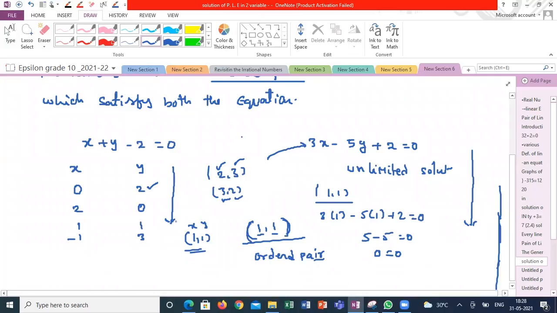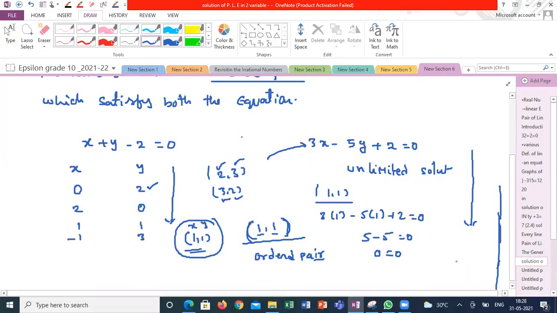So out of all these unlimited solutions, if these two equations have only one common solution, that solution is called the solution of this pair of linear equations. Got it? Understand, guys, what I'm saying?